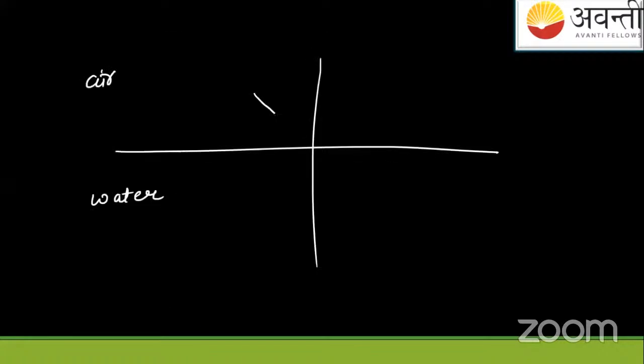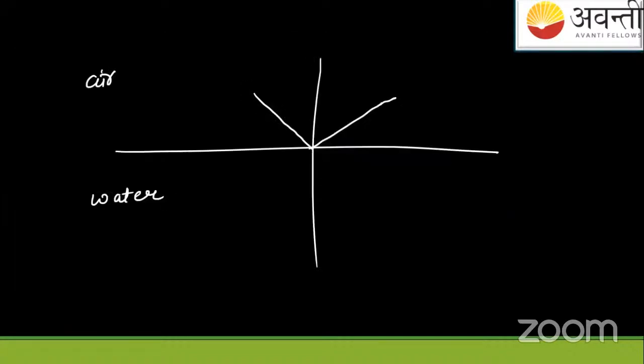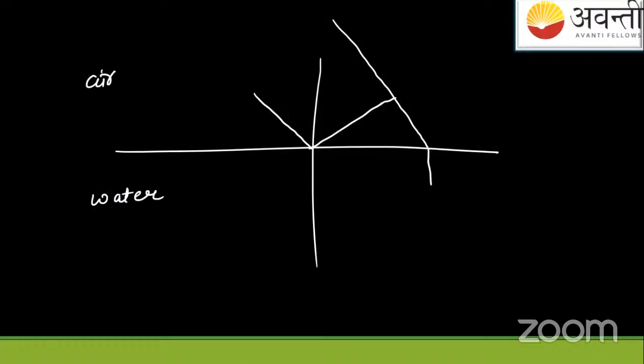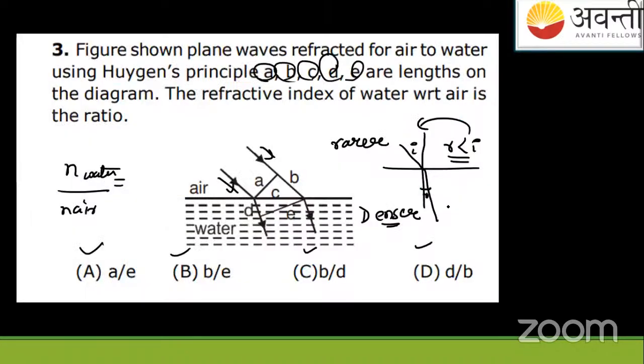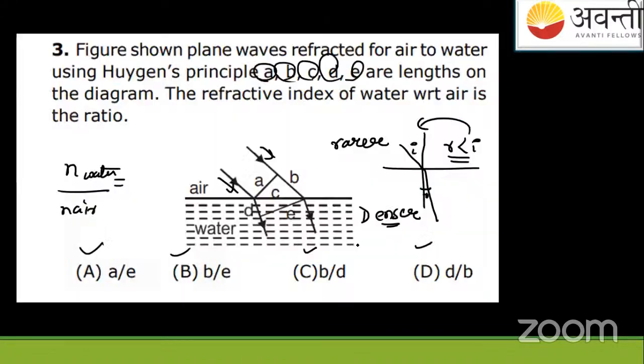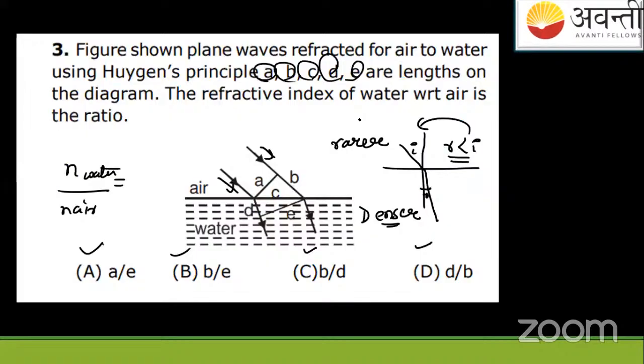One wave is entering like this and there is a distance, and then the other wave enters like this. See carefully. A is the distance between these two.